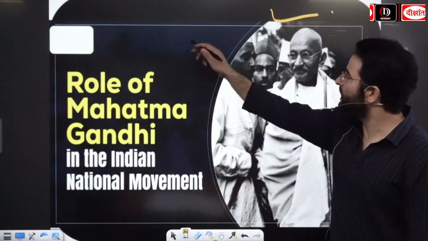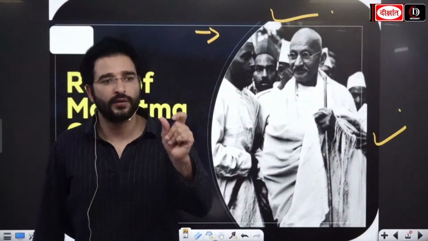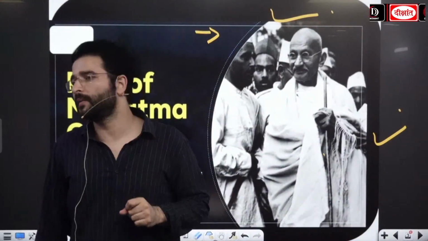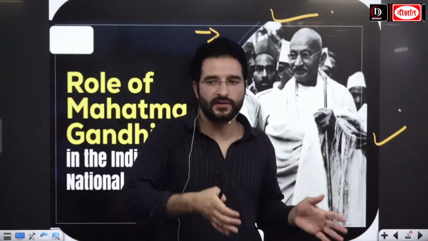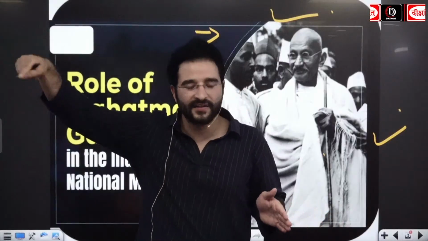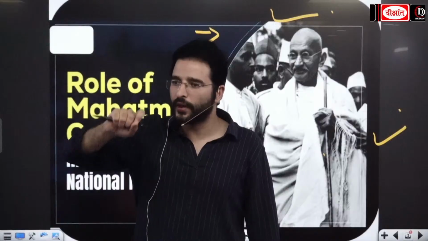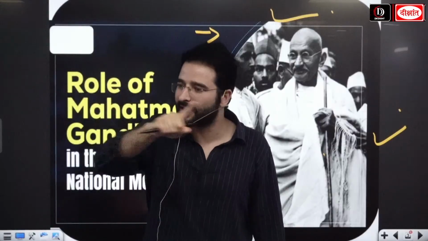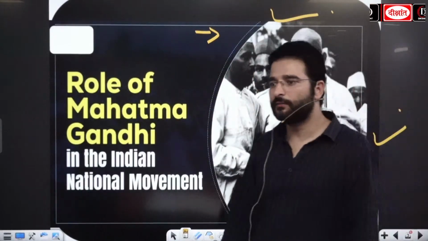Apart from that, when we are looking at Gandhi ji, when it comes to democracy, you need to remember that Gandhi ji believed in a decentralized form of governance. That means he advocated for Gram Raj. On the other hand, when we look at B.R. Ambedkar ji, he is going to advocate for a centralized government. So looking at this, we get an idea, Gandhi ji was having this set of beliefs.